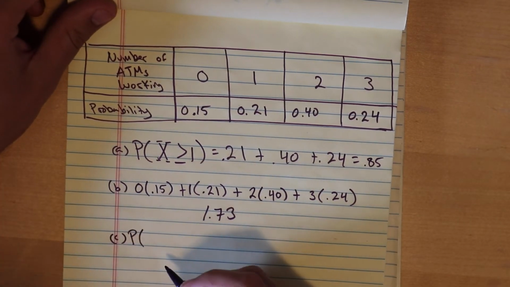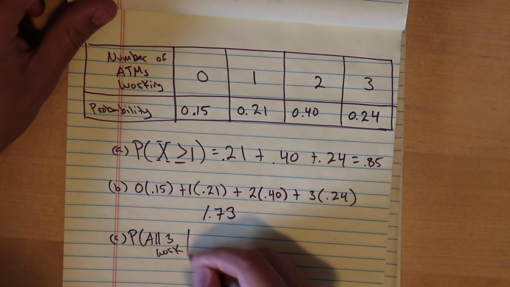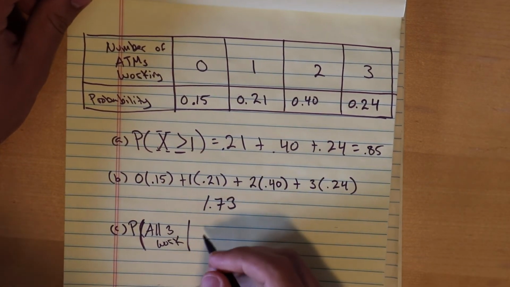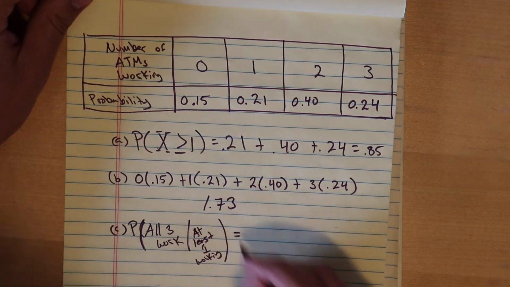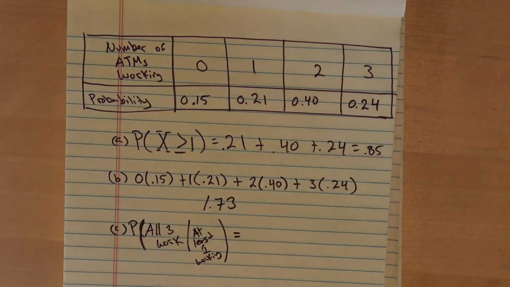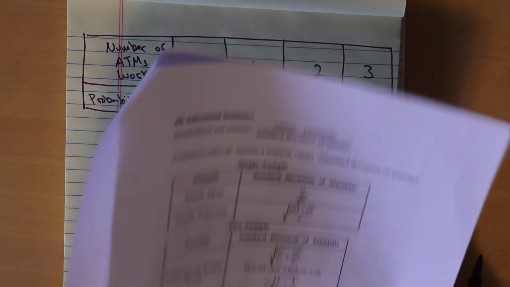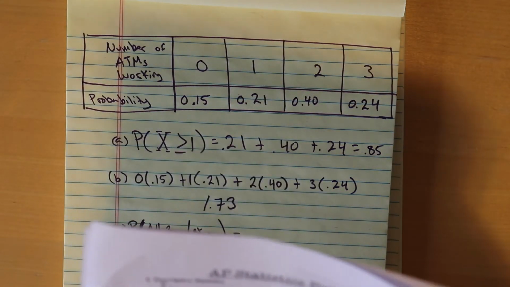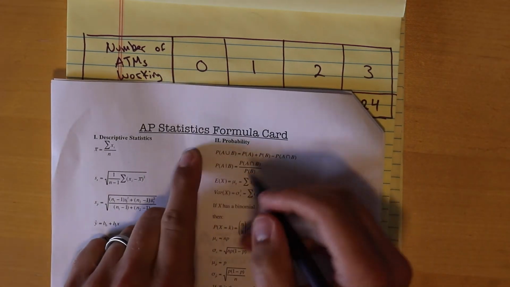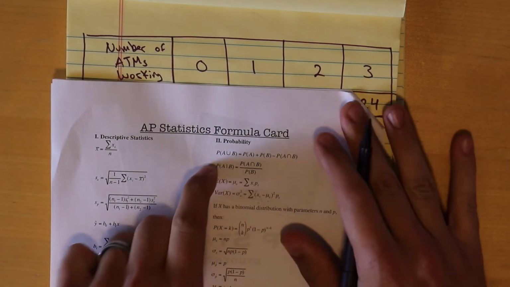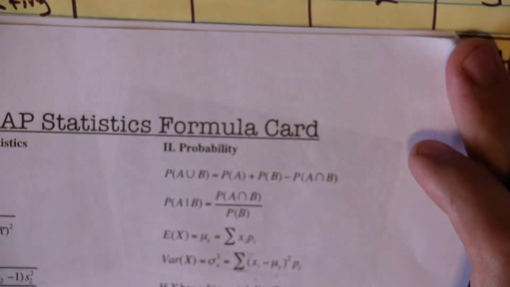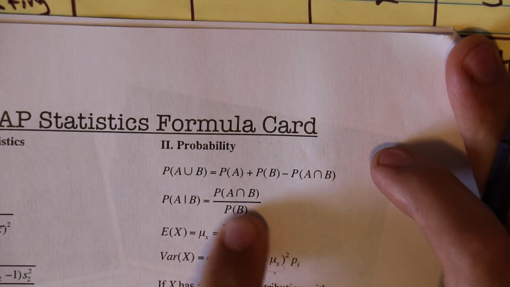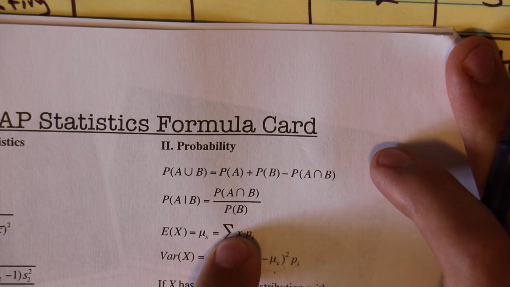The probability that all 3 work, given that at least one of them is working. Well, I'm going to use my handy dandy formula sheet here, because we have a given statement. So right here is our given probability. Let's zoom in there real quick. A given B is the probability that they both occur, divided by the probability that B occurs.